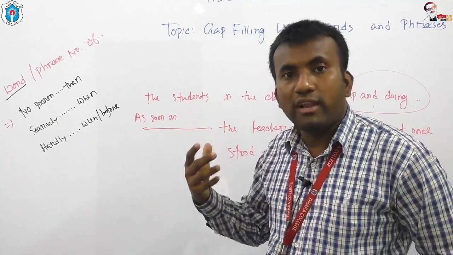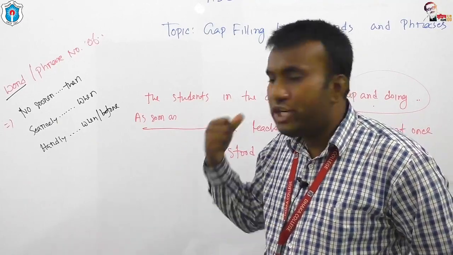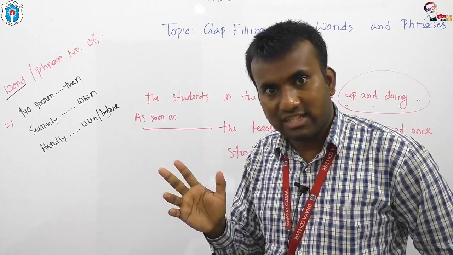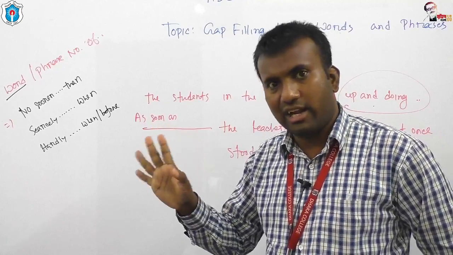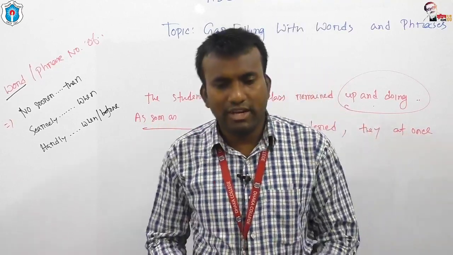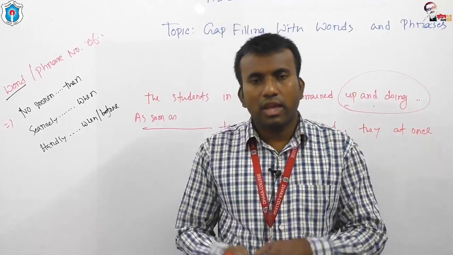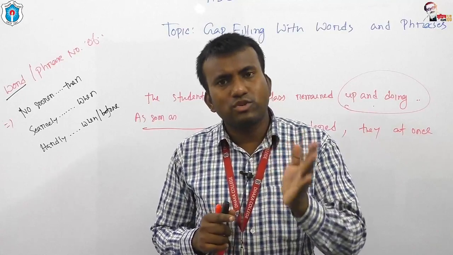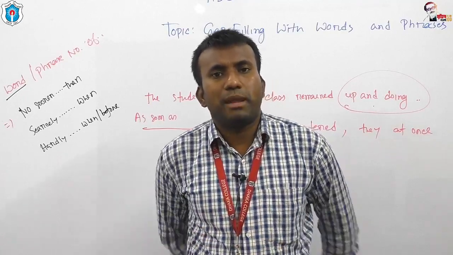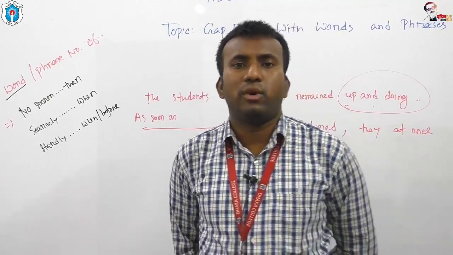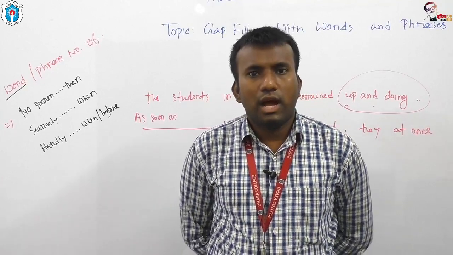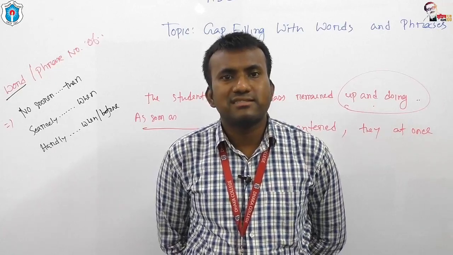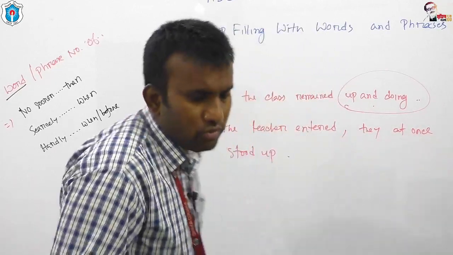Today we will know why we should use had. So my dear students, if you get any affirmative sentence with the use of as soon as, in order to turn it into negative, you can use no sooner blah blah than, scarcely blah blah when, hardly blah blah when. Okay, now I would like to show you how to use this no sooner or scarcely or hardly. Clear to you? Look at the board.